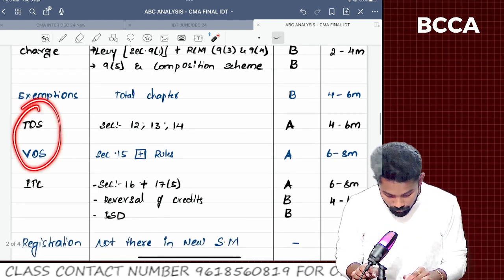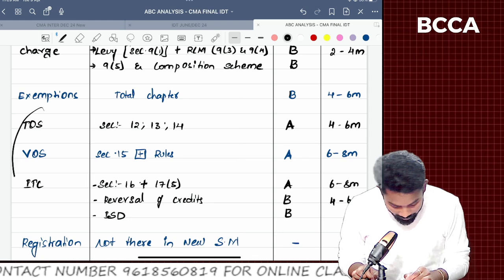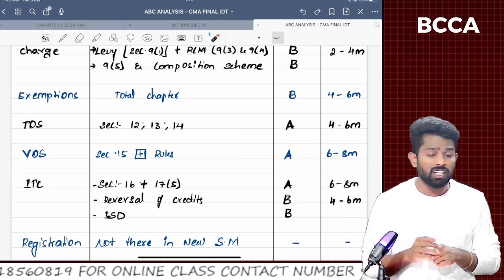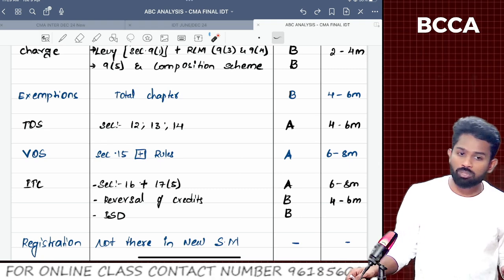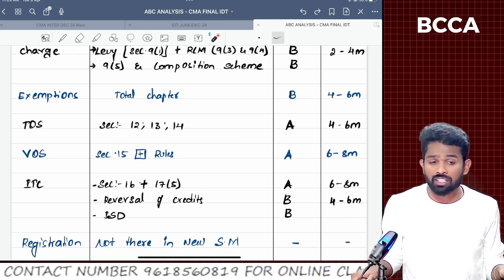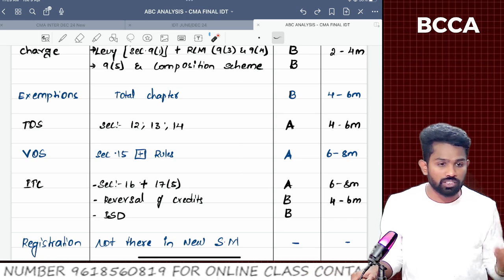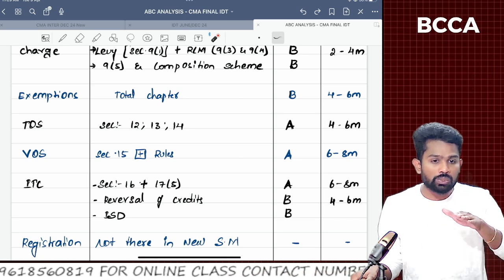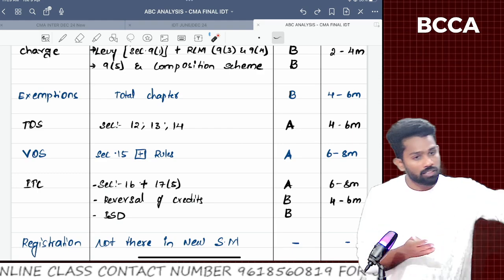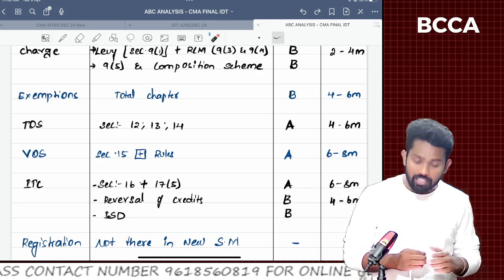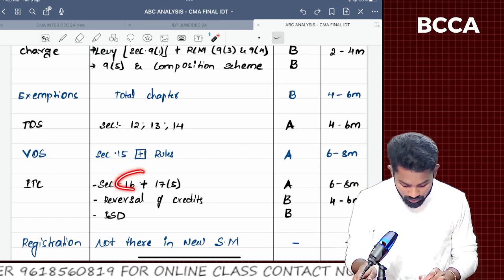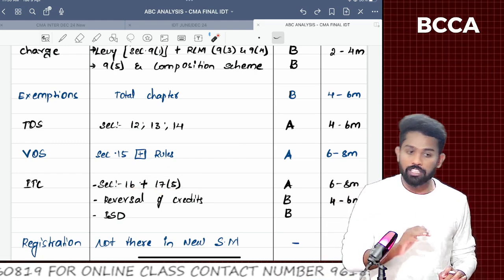Next, time of supply, value of supply, sir, and ITC. These 3 chapters together, sir, I personally say each and every line of these chapters is important. From all these 3 chapters we could expect problematic questions only. These chapters are very, very important, sir. In value of supply, compared to the inter level, here there are rules 27 till 35, and even in ITC, at the inter level only Section 16 and Section 17 subsection 5 are focused, but that is also very important here.